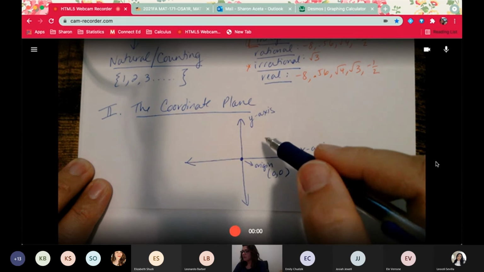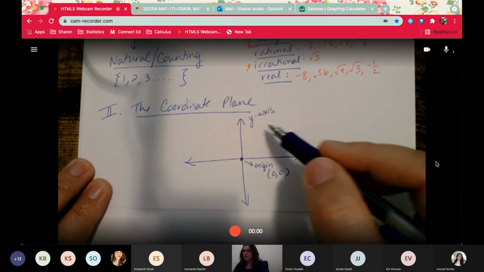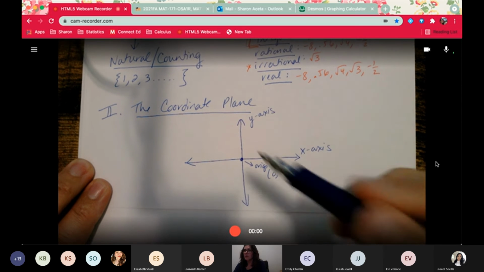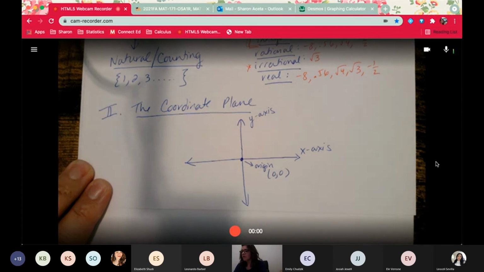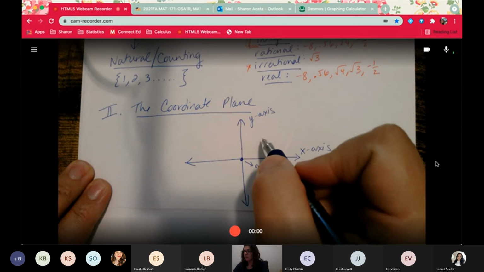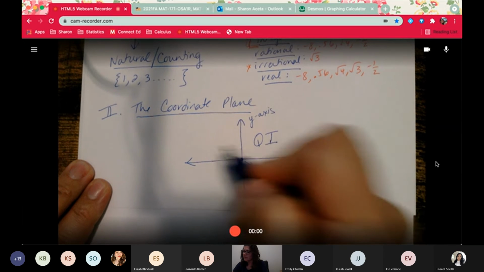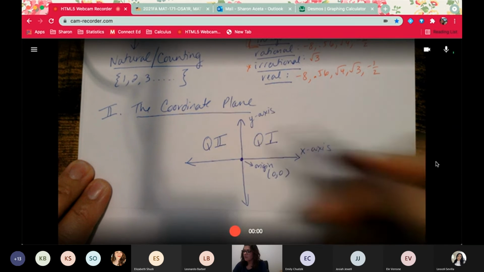You are dividing your coordinate plane into 4 quadrants. To refresh you on how the quadrants are named, they're usually named with Roman numerals, and they always start in the upper right corner. This is quadrant 1. This is quadrant 2.